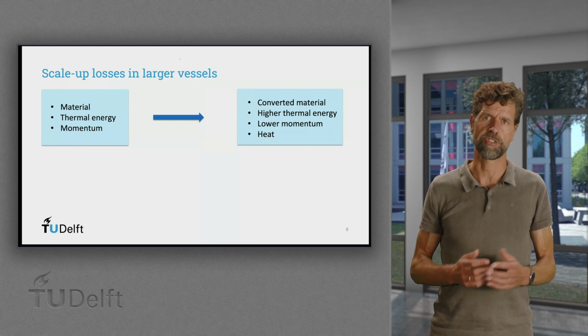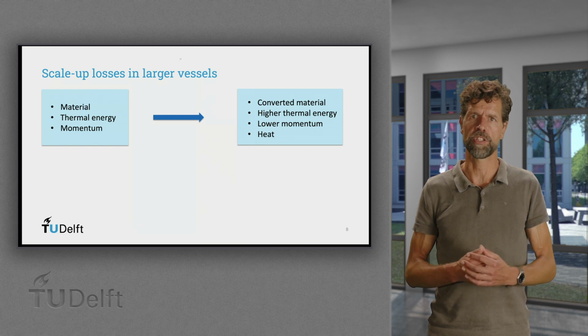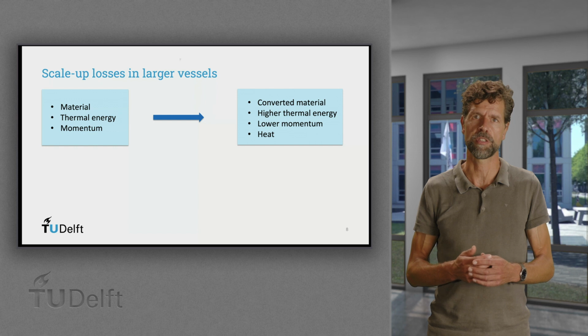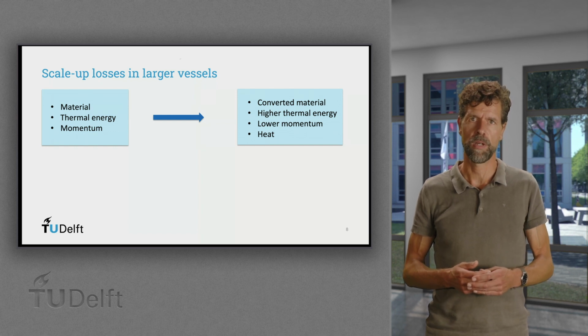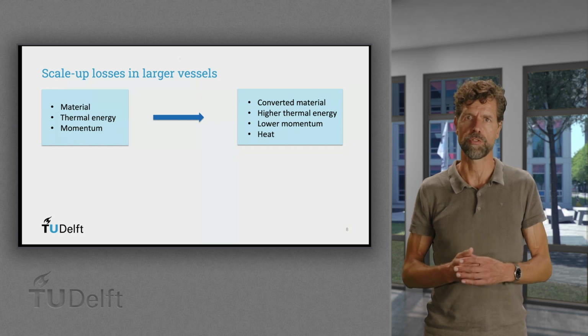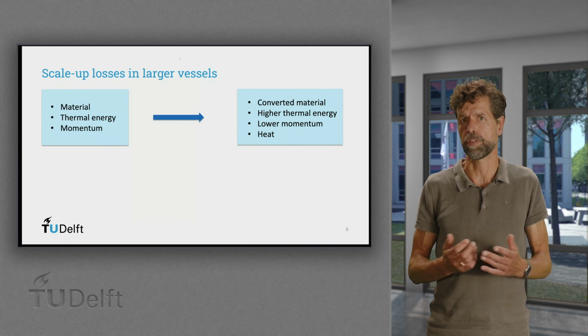Assume a process converting cheap feedstock into higher value products. Inputs to the process are material, thermal energy and momentum, for example liquid motion by a rotating impeller. Whereas outputs are converted materials, higher thermal energy due to exothermic reactions, and there's less momentum, mostly dissipated into heat.